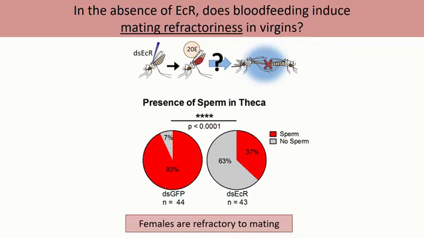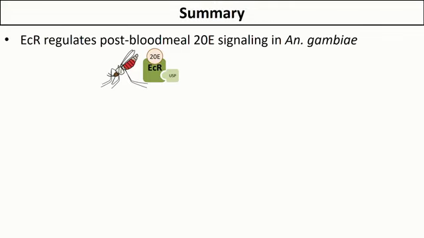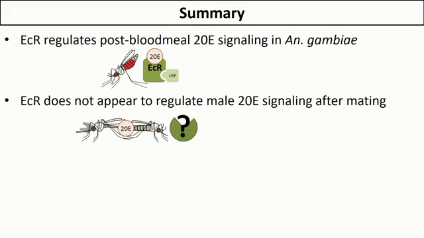And so by considering both the induction of oviposition and the refractoriness to remating data, it would seem that the ECR receptor has a critical role in post-mating 20E signaling, and that it's essential for keeping these two pathways distinct from one another. And so briefly, just to review what I've talked about today so far, is that ecdysone receptor seems to regulate this 20E signal produced by females after a blood feed, which is something that we would expect looking at other mosquito species. But it seems that ECR does not have a critical role in regulating 20E signaling after a mating event, and so this leaves the question of what this alternative receptor might be.